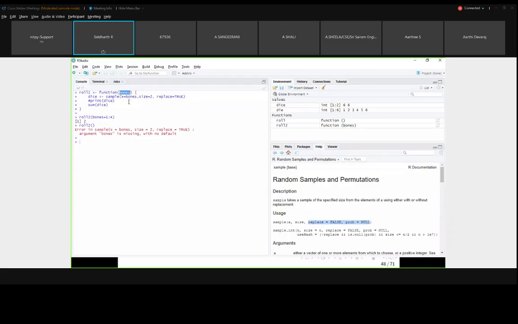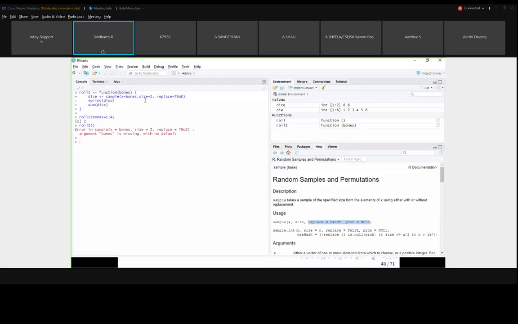Bones will change based on your input, whether you want 1 to 6 or 1 to 4. If you call the function roll2 with bones equal to 1 to 4, then 1 to 4 only is sent here.